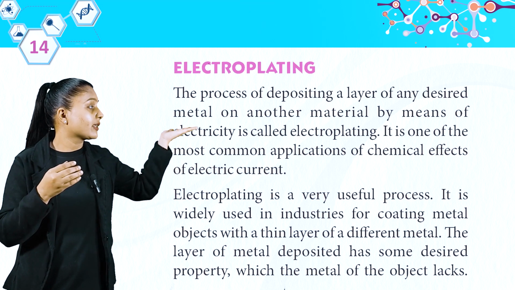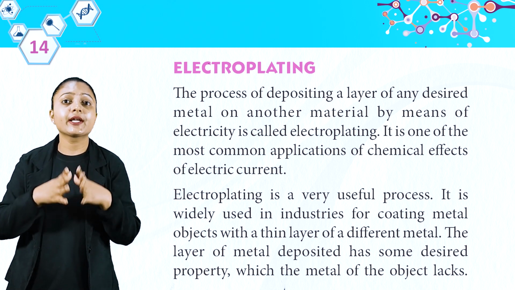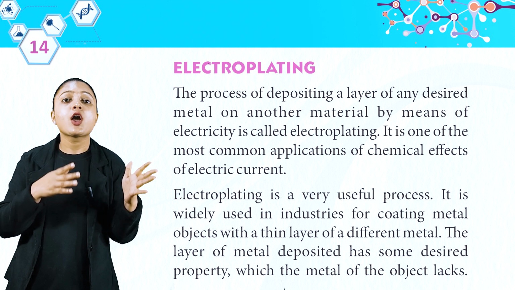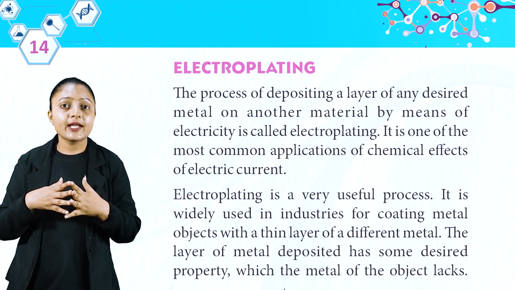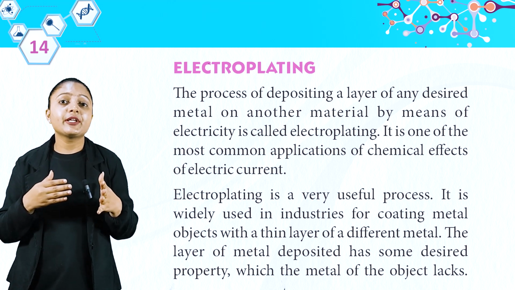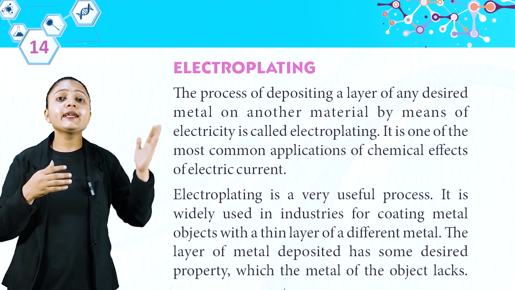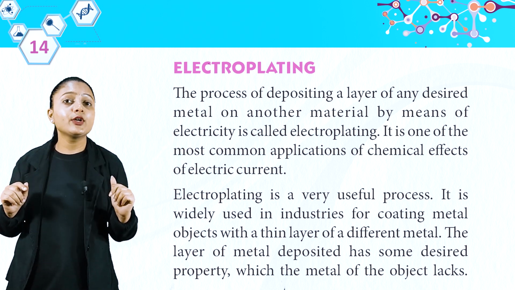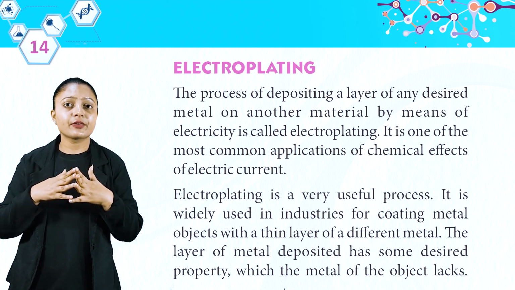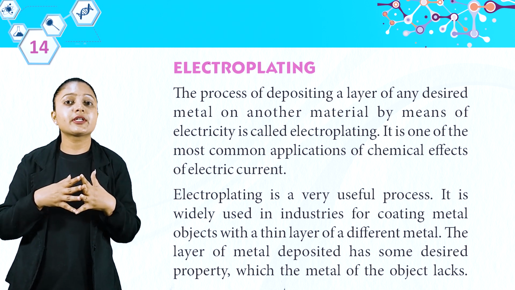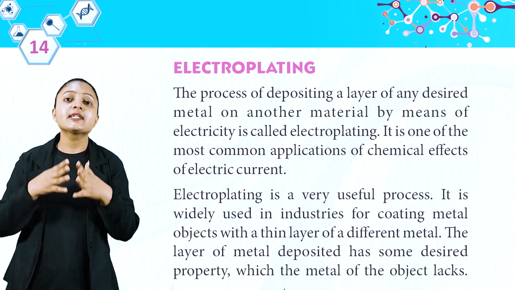Now, let's see what is electroplating. Electroplating: the process of depositing a layer of any desired metal or another material by means of electricity is called electroplating. It is one of the most common applications of chemical effects of electric current. Electroplating is a very useful process. It is widely used in industries for coating metal objects with a thin layer of a different metal. The layer of metal deposited has some desired property which the metal of the object lacks.